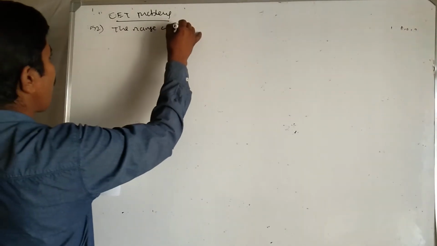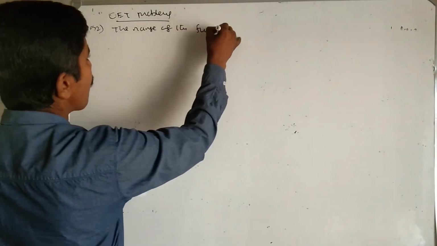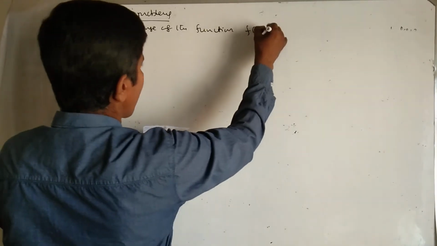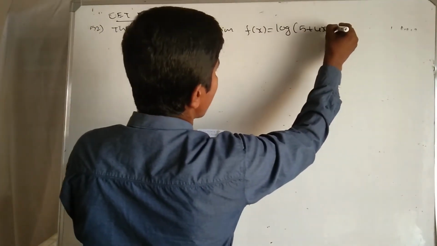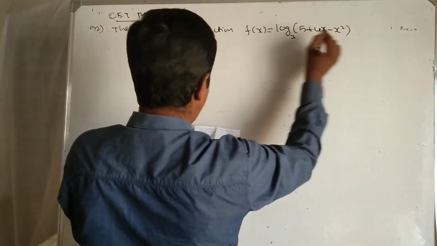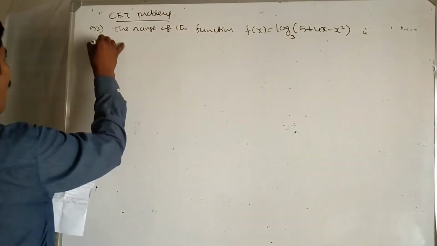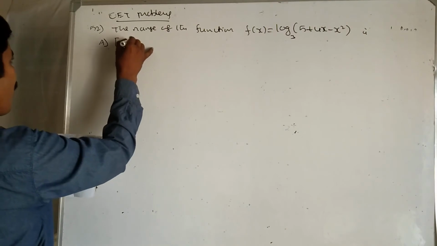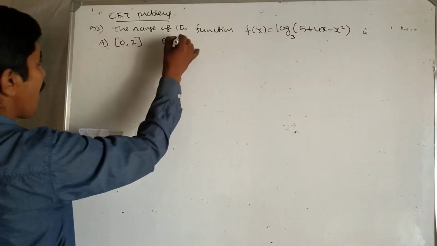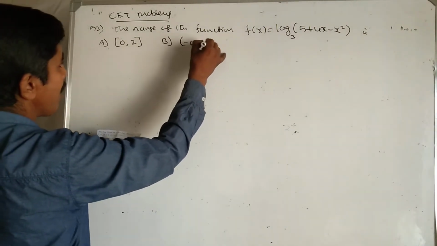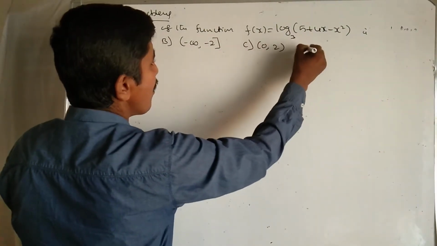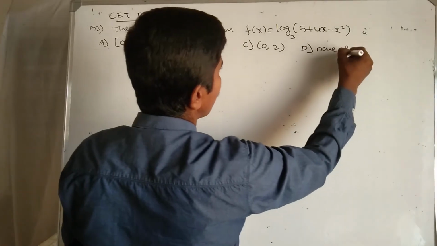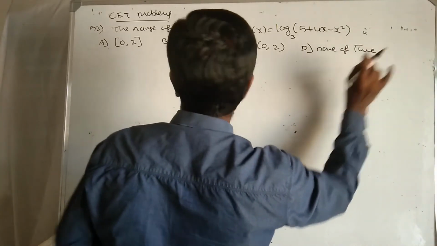The range of the function f of x equal to log of 5 plus 4x minus x square, base 3, is: A option, closed interval 0 comma 2; B option, open-closed interval minus infinity comma 2; C option, open interval 0 comma 2; D option, none of these.